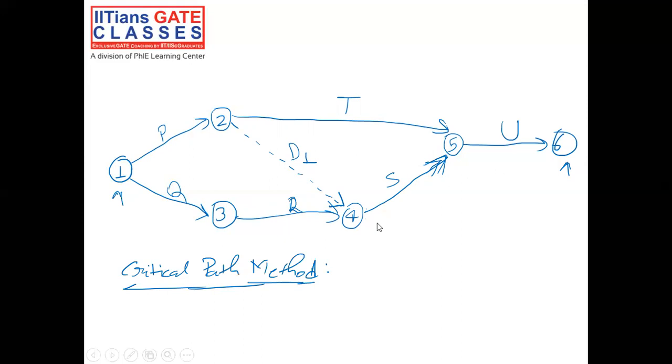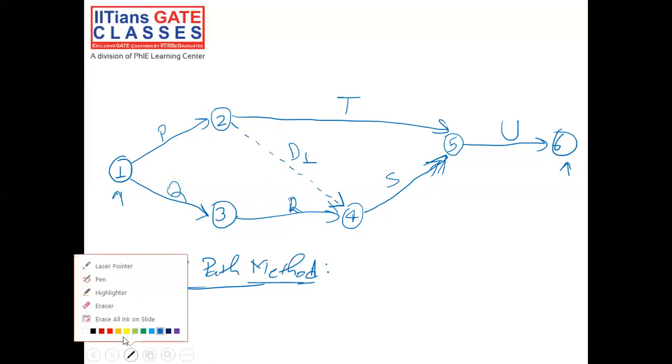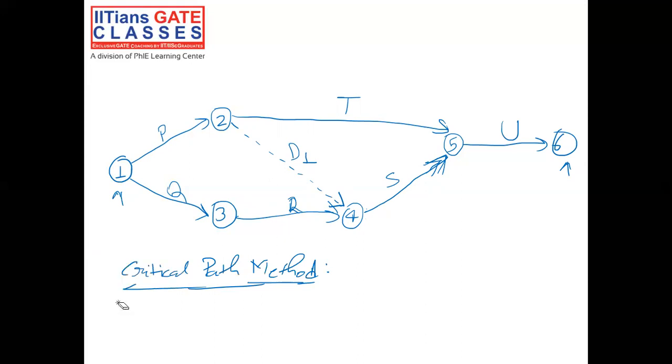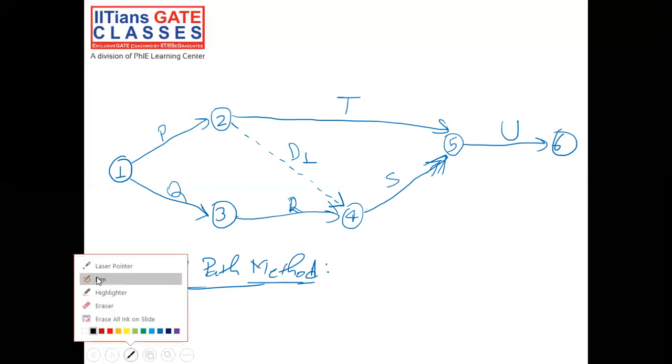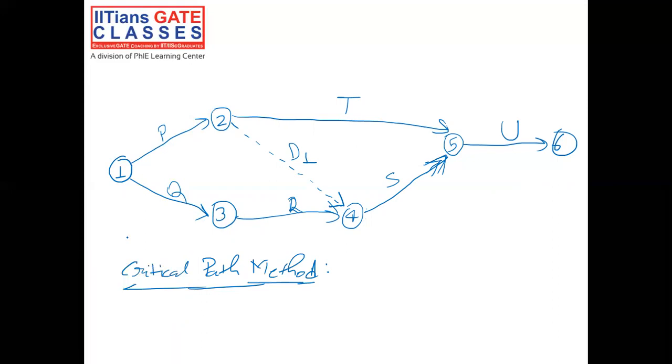Now for activity P, the duration is 5. For activity Q, the duration is 1.